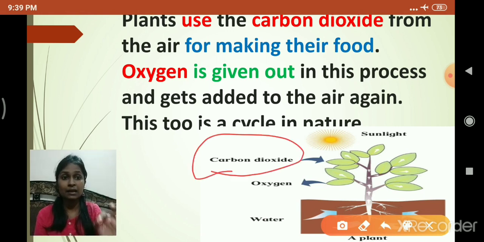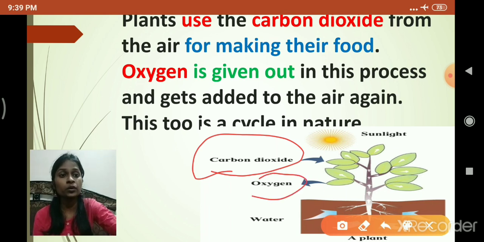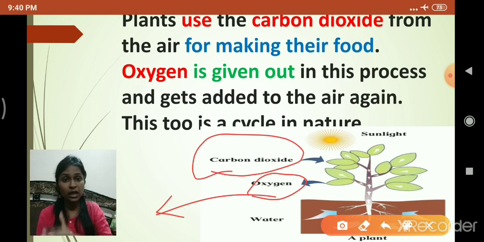Once photosynthesis is done, the oxygen comes out. The oxygen comes out from the photosynthesis process, and the carbon dioxide is taken by the plant to make its own food material.